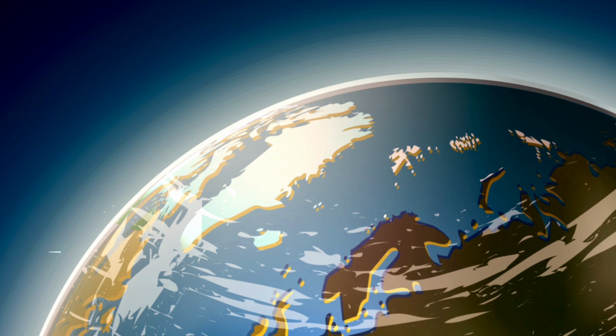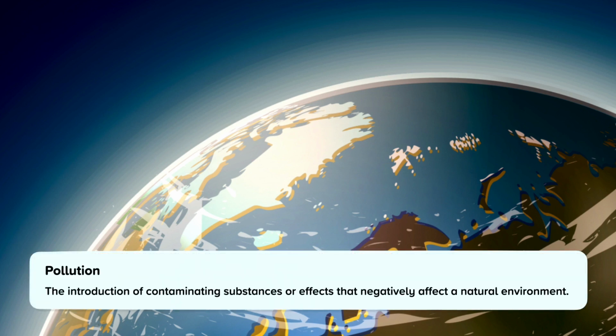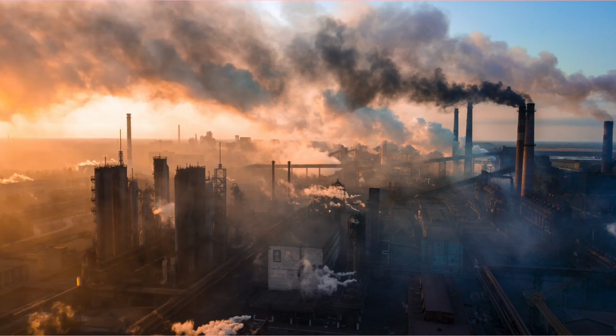Pollution can be defined as the introduction of contaminating substances or effects that negatively affect a natural environment, for example the Earth's atmosphere. We can be even more specific and say that air pollution in particular is when chemicals are in the atmosphere that should not be there, or they are not at their correct quantities or levels. We call these chemicals in the air atmospheric pollutants.